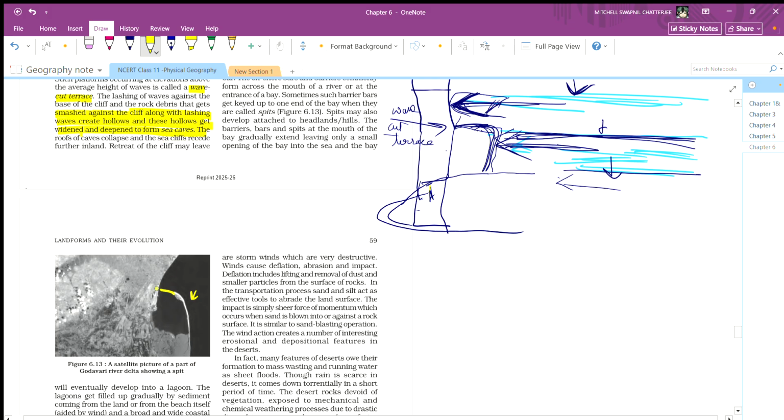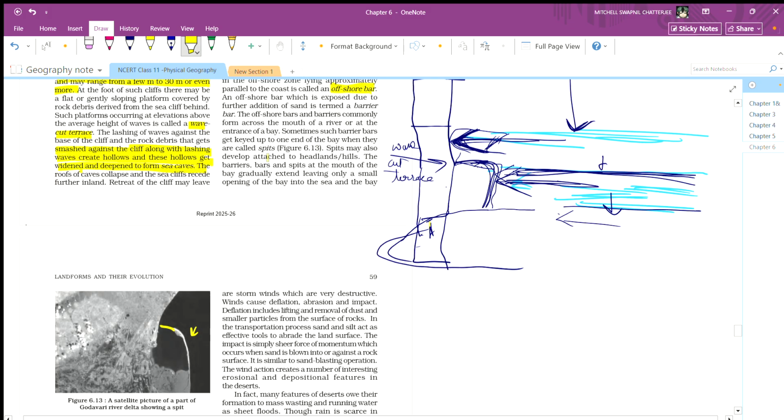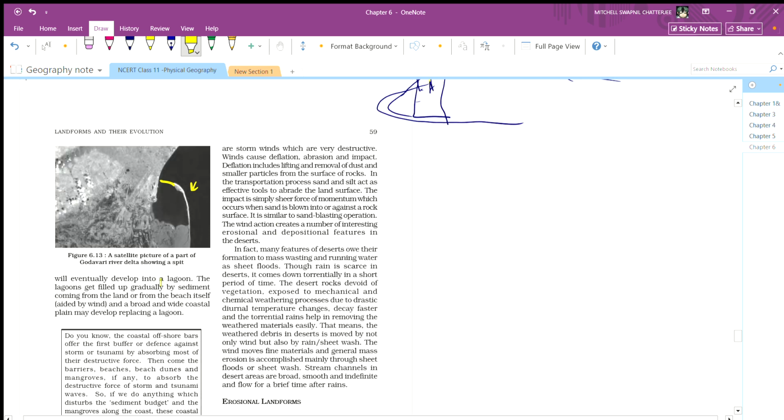This is the small opening, not here. The barrier and spit at the mouth will extend, leaving only a small opening into the sea, and the bay will eventually develop into a lagoon.